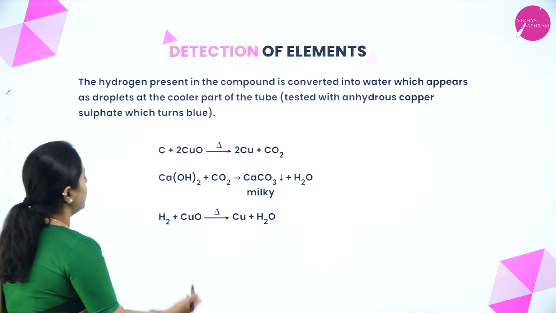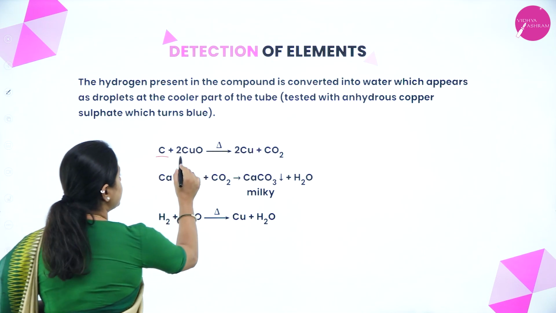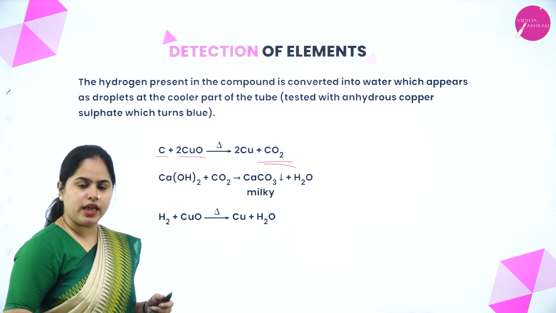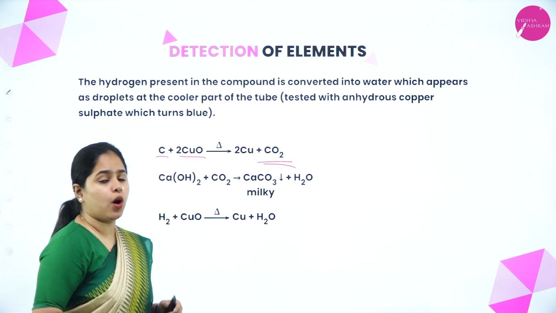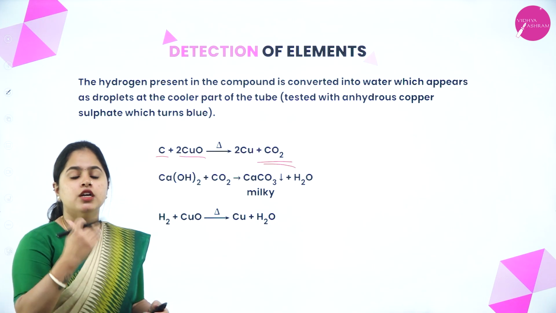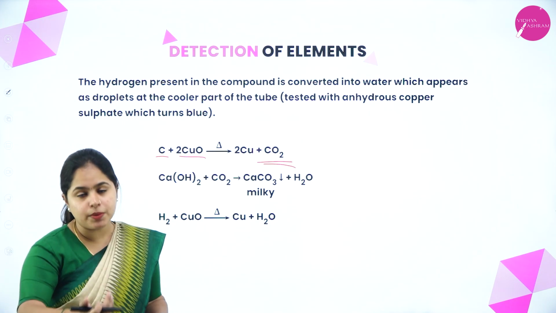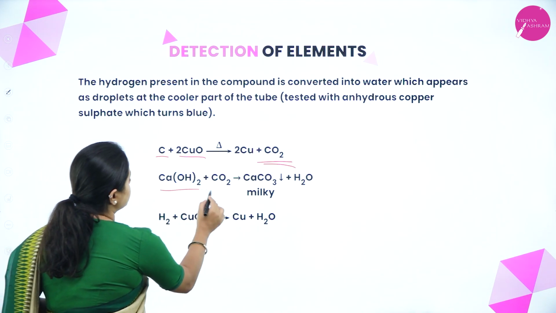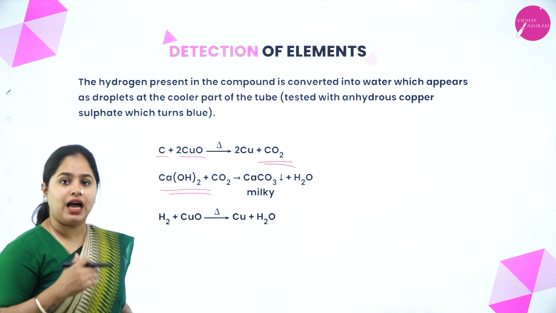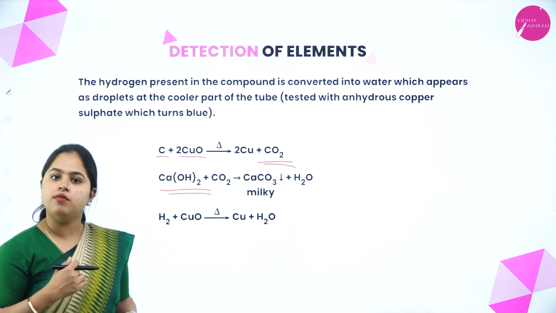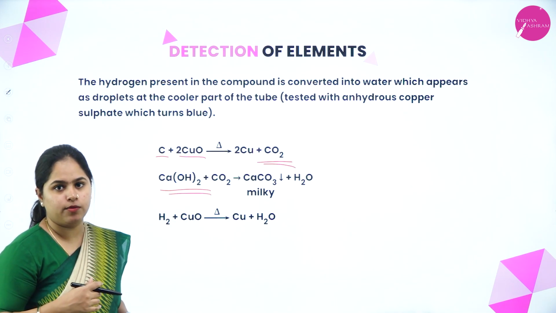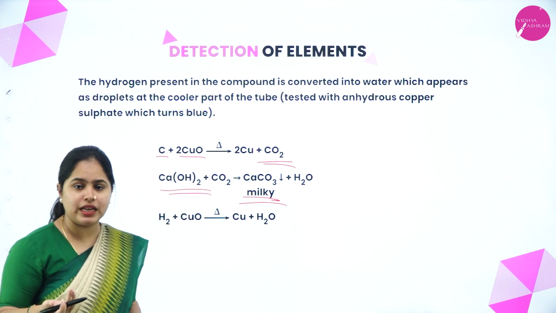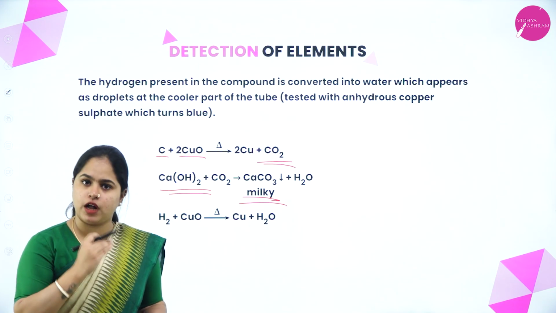So let's see in detail. When carbon reacts with copper oxide, it produces carbon dioxide. So if carbon is present, it reacts with copper oxide and produces carbon dioxide. To detect whether carbon dioxide is the gas present there, this carbon dioxide is made to react with calcium hydroxide, that is lime water, right? It is passed through lime water, and if the lime water turns milky, we can confirm the presence of carbon, right?